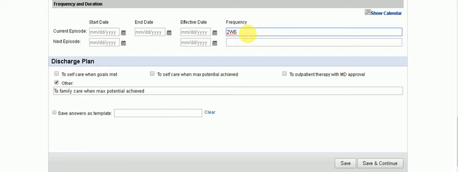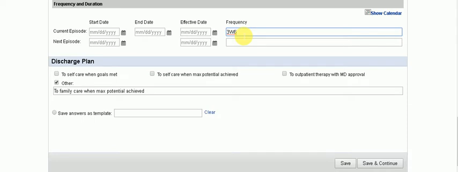So for example, on your goals, your long-term goal is 6 weeks. That's the maximum, so you put 6 weeks here. You cannot put your goal to be achieved in 8 weeks but your frequency is only 6 weeks. And for the adult population, you cannot put 1 to 2 times a week. You must be specific, either 2 or 3. Then it's up to you what you need to put here. So that covers the training on how to fill out your frequency and duration.